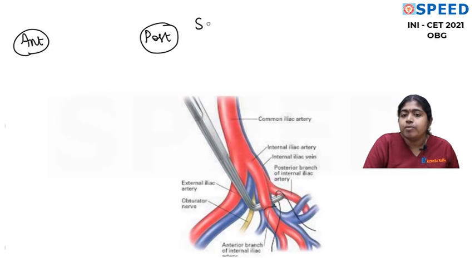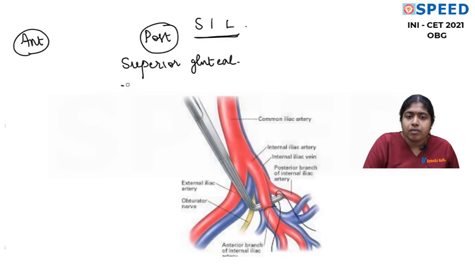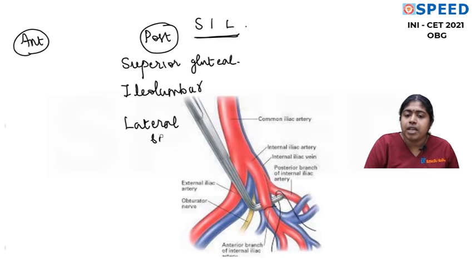So I always prefer to remember branches of posterior division with a small mnemonic SIL. S for superior gluteal, I iliolumbar, L lateral sacral. So many times I have seen this question in the exam. Many of you might be wondering why I should remember all these branches. Very important from the obstetric point of view.